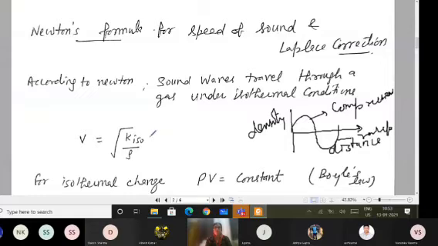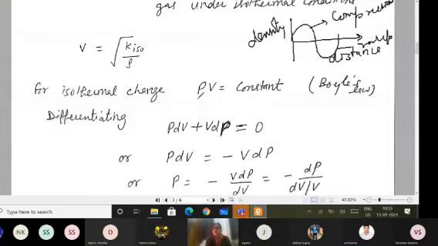Of course, you all can verify this formula is dimensionally correct. Now, if the conditions are isothermal, then according to Boyle's law, PV equals constant. Now, if I differentiate, then first as it is times derivative of second plus second as it is times derivative of first, and derivative of constant is 0.